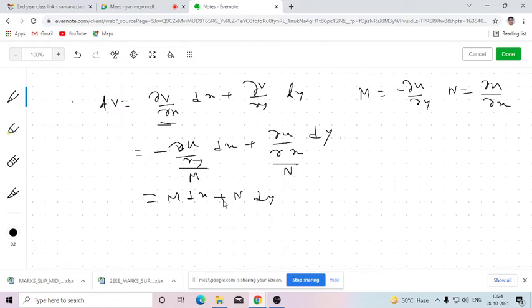Now this sort of differential equation which we get for an analytic function will obviously be an exact differential equation. Why? We need to find del M del y. What will be del M del y? Can anyone tell me? It is del del y of minus del u del y. What will be the value of this? How can we represent this?